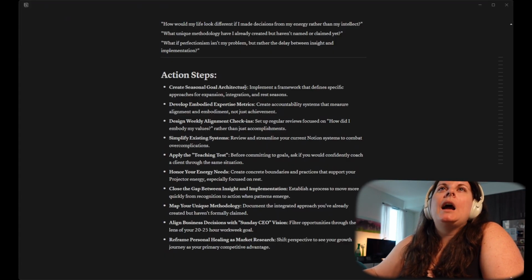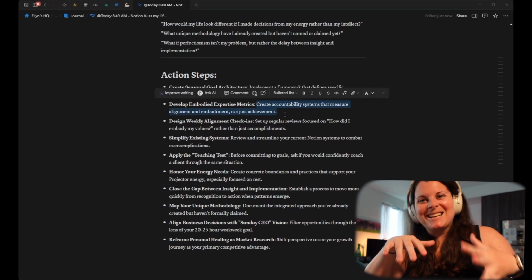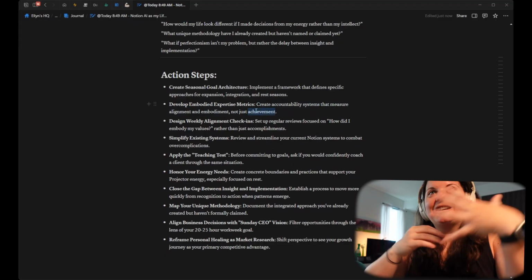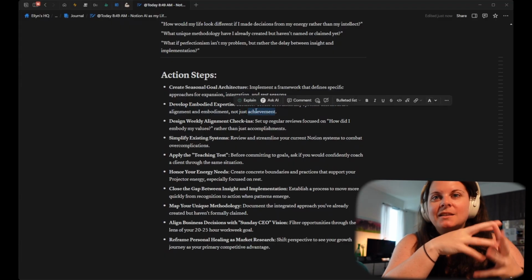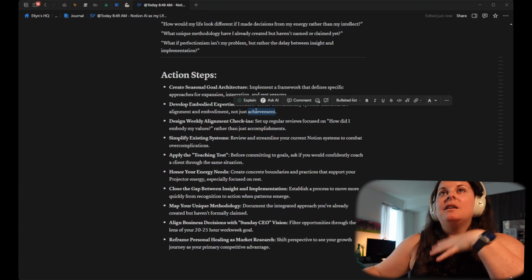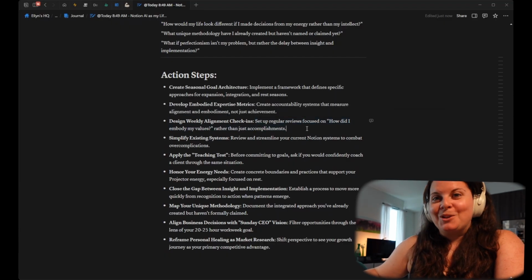So I have a bunch of action items that came out of it. A lot of this is a life coach conversation, so a lot of this is going to be hard for me because it goes against some of my fundamental personality traits and some of the things I struggle with inherently. Simplify existing systems. I'm a systems overcomplicator.